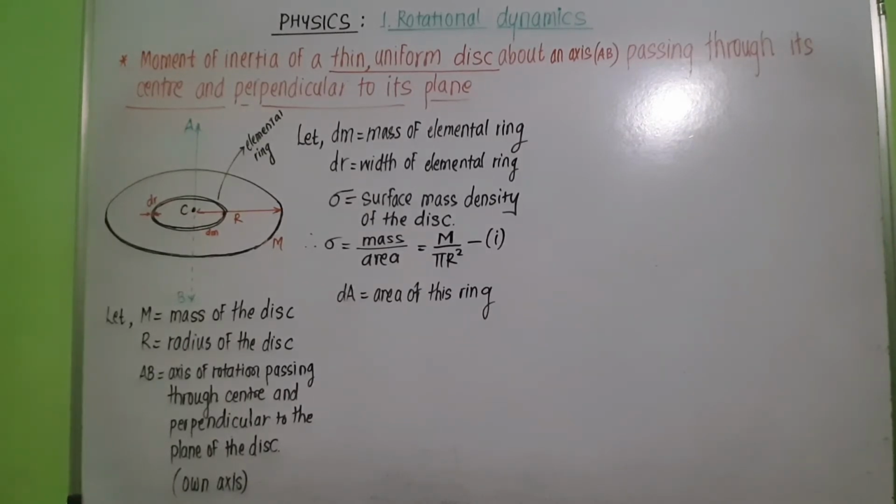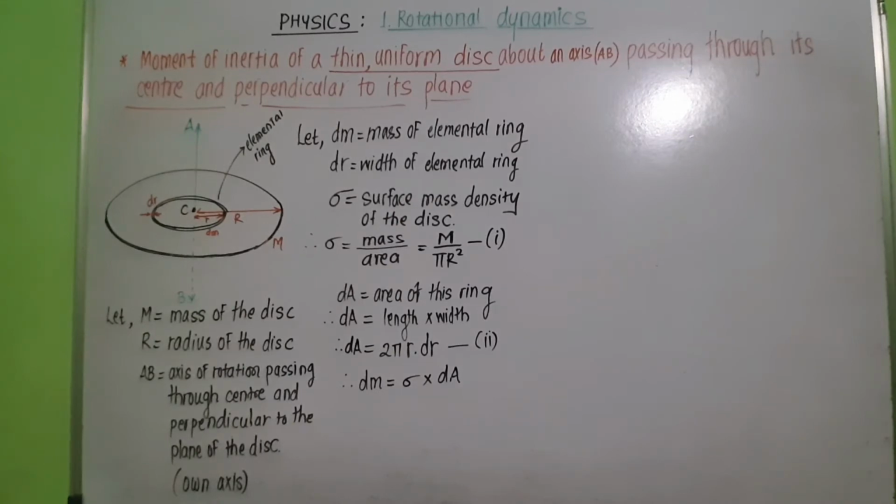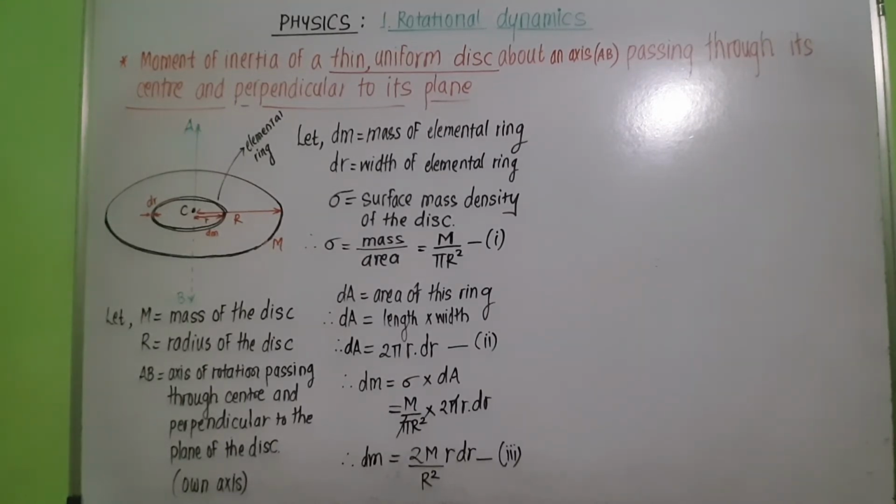Let dA be the area of this ring, which is equal to length into width of the ring, which is equal to 2 pi r dr. Small r we have considered as the radius of that ring. Let this be equation 2. Therefore mass of the elemental ring can be written as dm is equal to sigma into dA. Substitute from equations 1 and 2 and we get mass of the elemental ring is equal to 2m small r dr upon R square. Let this be equation 3.